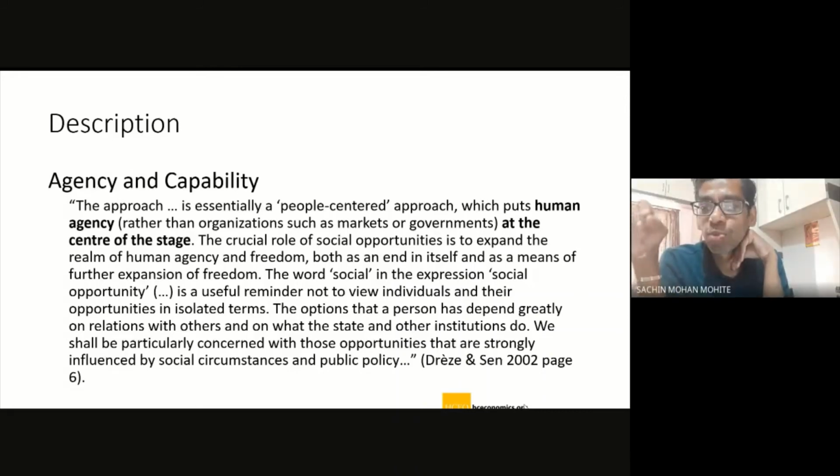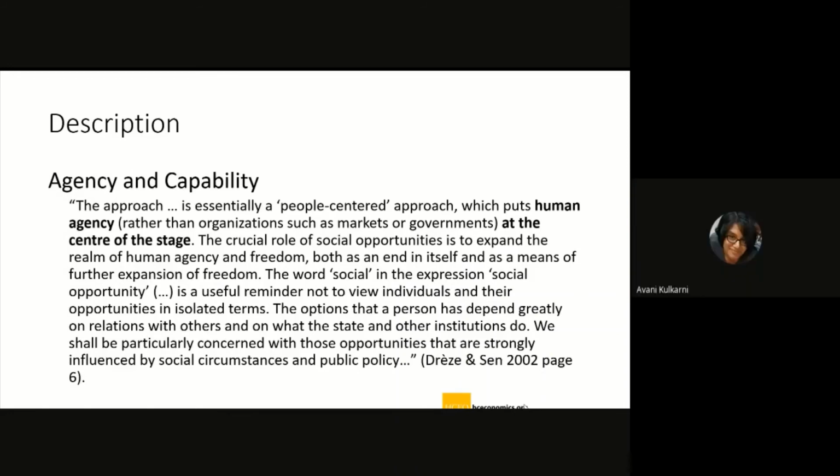And this responsibility lies with the government. Government is supposed to distribute it equally, and not get influenced by the market. That is what government should be doing, right? So when the second statement says rather than organizations such as markets or governments, I'm considering market and government being the same place, but government's role should not be that way. It should be more on identifying what the people need and then channelizing the resources to provide what the individuals need.